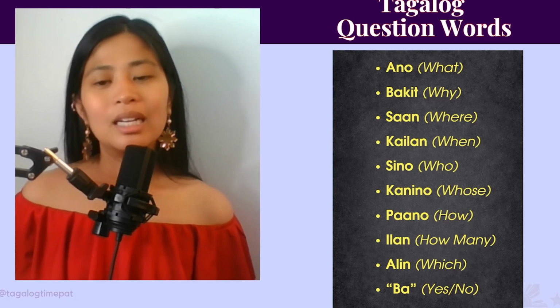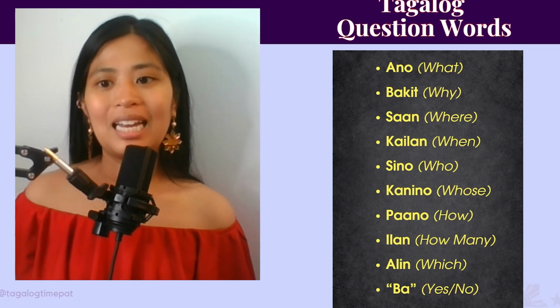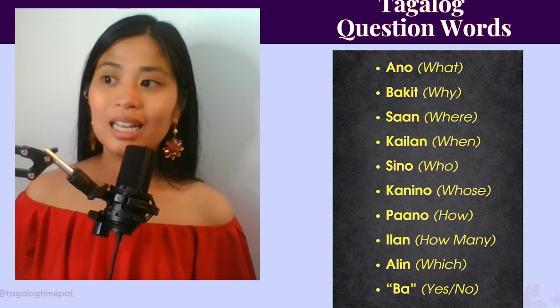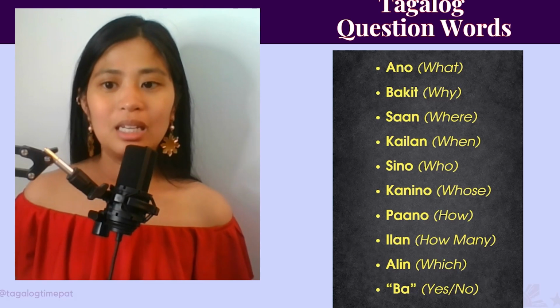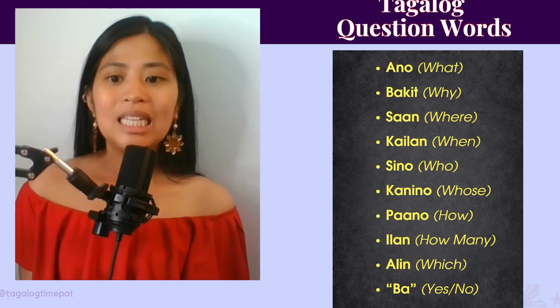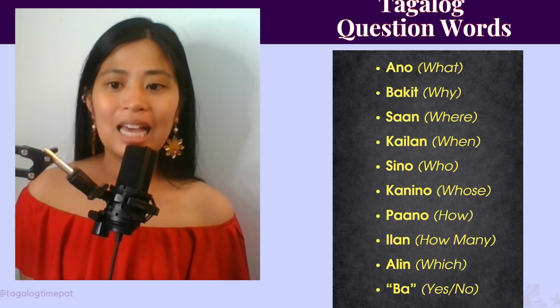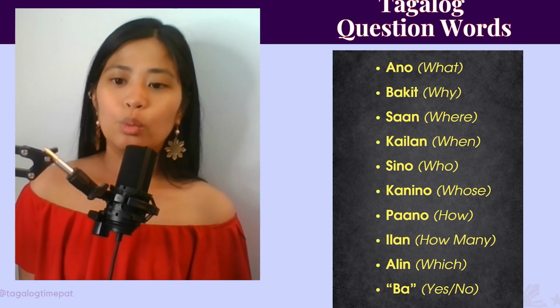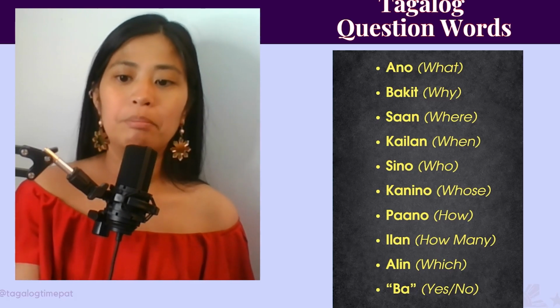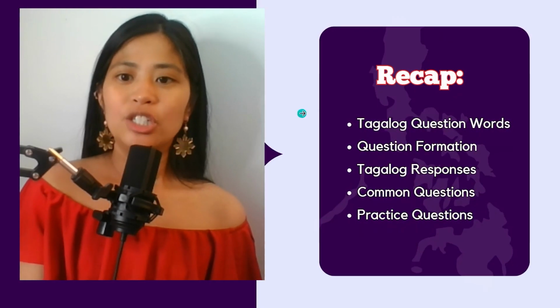Kailan? When? Sino? Who? Kanino? Whose? Paano? How? Ilan? How many? Alin? Which? Ba is a question word.